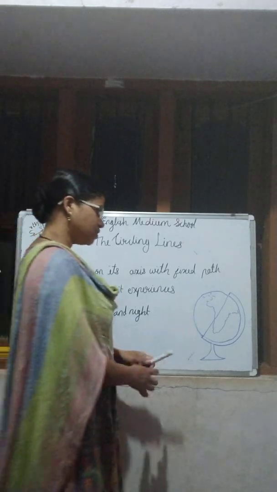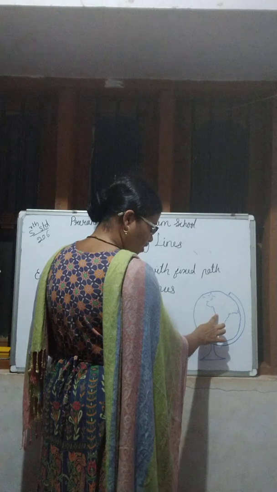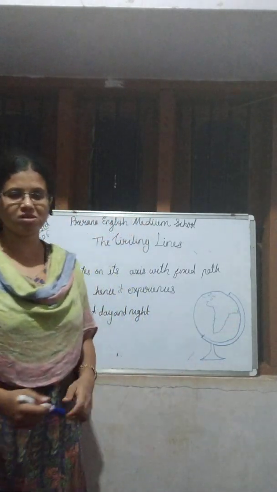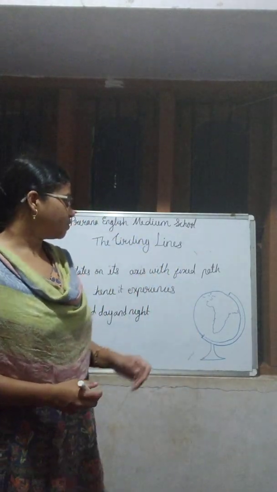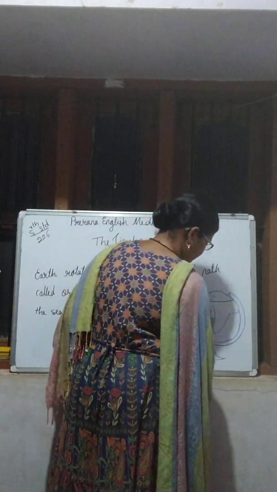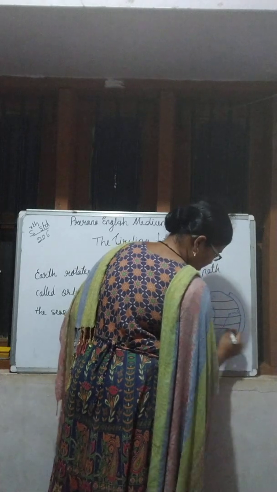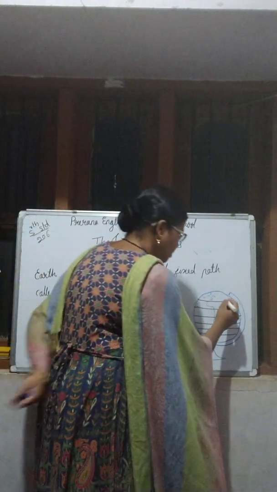All of you might have seen the globe. I hope all of you have seen this globe in your schools or somewhere else. You might have observed there are lines like this on the globe. Have you seen them? Yeah. Okay. And here, like this.